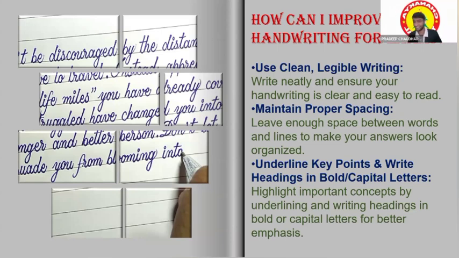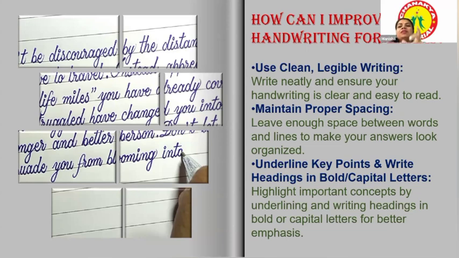For the remaining children, they have to use clean and legible handwriting. Whatever they write should be very clean and legible, and the font size should be legible to the evaluator who is going to check it. Second thing, proper spacing. Sometimes the kids are not leaving space between the letters, which creates a problem in understanding what is written exactly. And third thing, underline the key points and write headings in bold or capital letters.